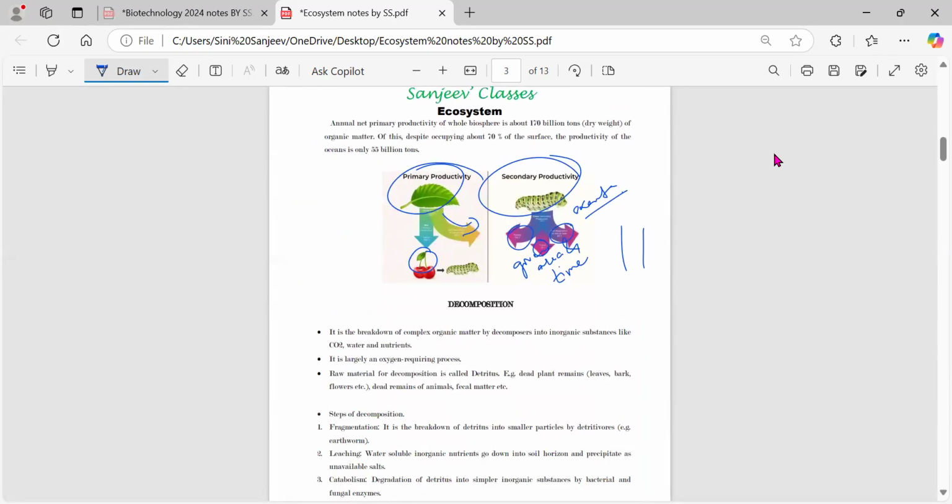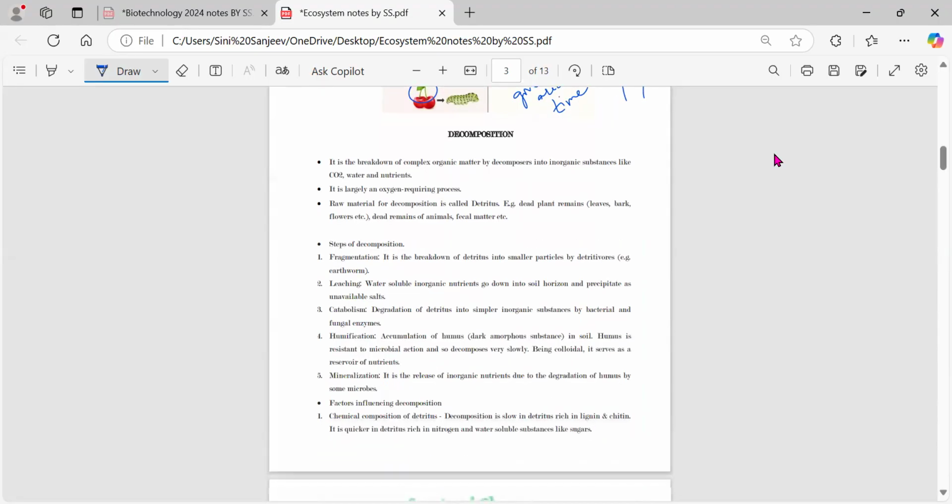Okay. Then after production, next you have is what? Decomposition. Now decomposition is a very simple term. Whatever complex materials are there, they have been broken down into simple matter by the decomposers, the bacteria and fungi which are there. They will break them into simple components so that they can be used up. Right?